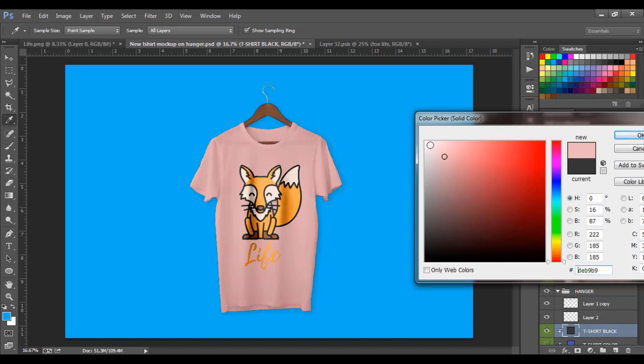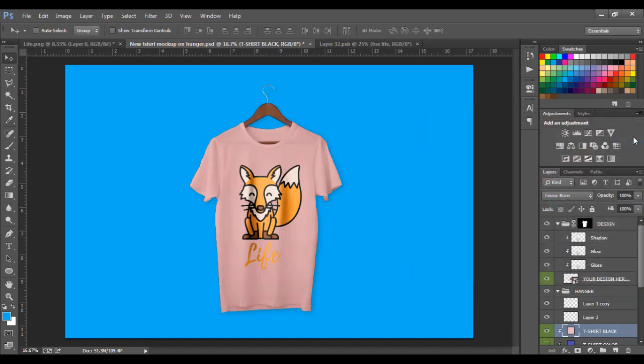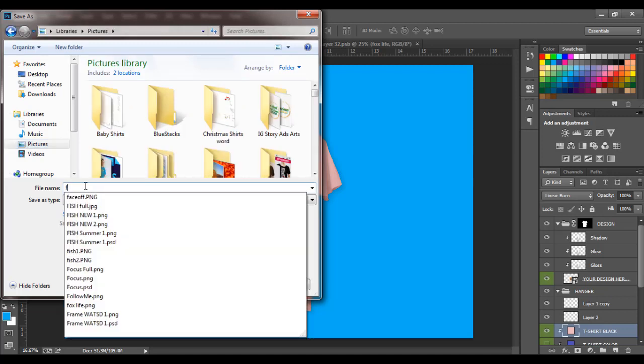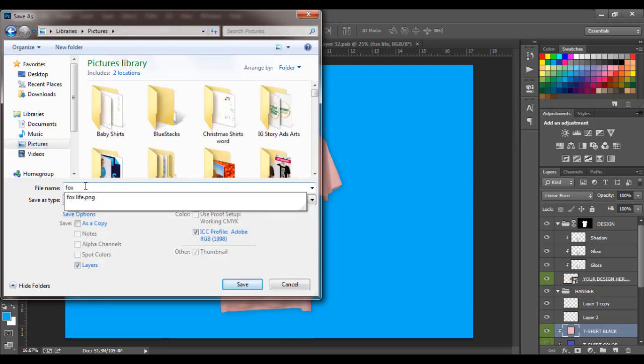But for me, I think I should leave it on this pink. It makes sense. It says Fox Live. So I'll just press OK. And I'll just save it. Save as pictures. Okay, so you just save this.